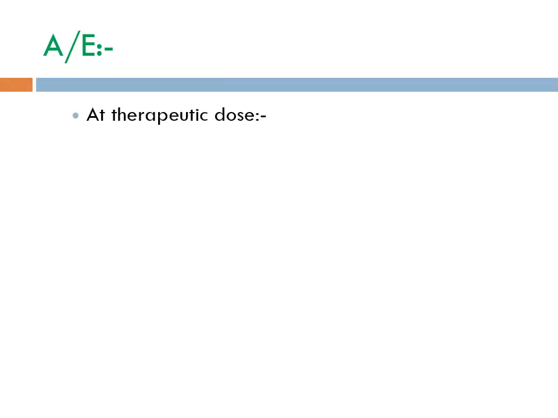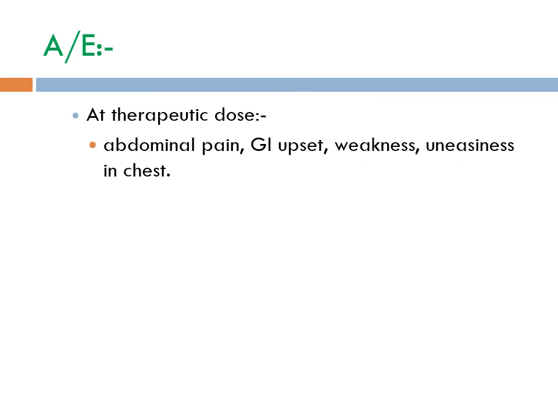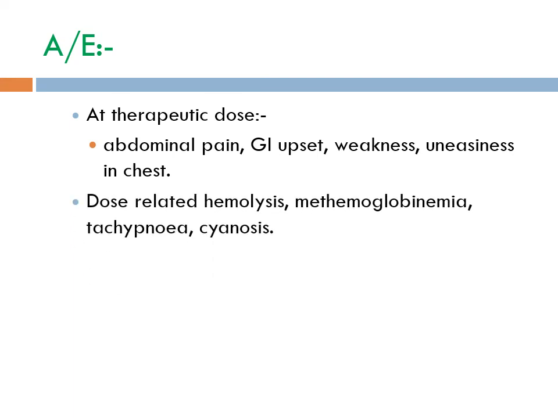It can cause abdominal pain, GI upset, weakness, uneasiness, chest-like symptoms at therapeutic doses, which can be minimized by taking the drug with meals. CNS and cardiovascular symptoms are less frequent. Dose-related hemolysis, methemoglobinemia, tachypnea, and cyanosis-like effects may occur due to oxidant properties of primaquine.